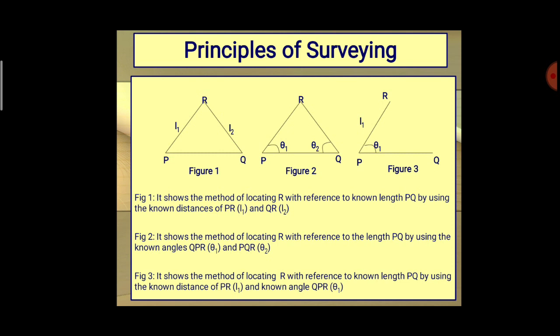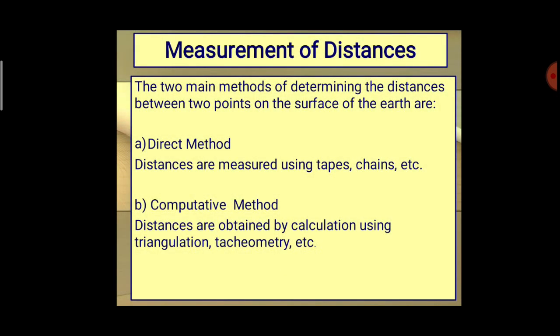Anyway, with any one length and any one angle, we can represent the new point. This is the second principle of surveying: to locate the position of a point by measurement from 2 reference points. Okay, then the measurement of distances.